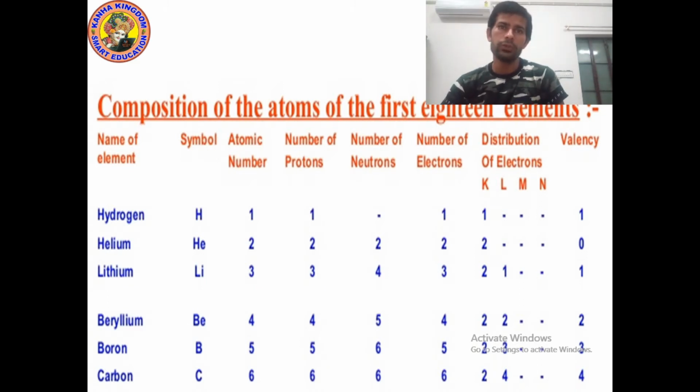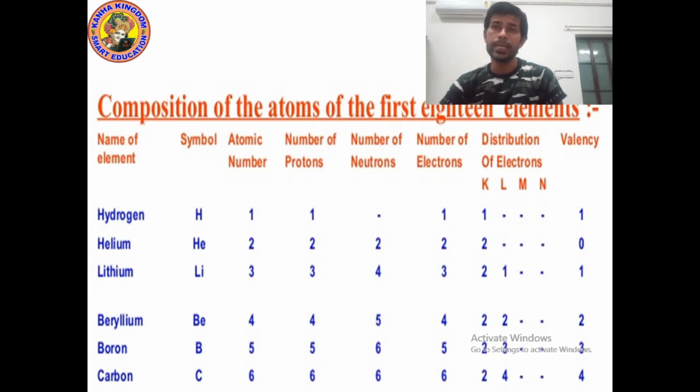According to the octet rule, 8 electrons can be filled in the outermost shell, and 2 electrons are possible in the first shell. We cannot fill more than 8 electrons, and in the first shell we can fill only a maximum of 2 electrons.